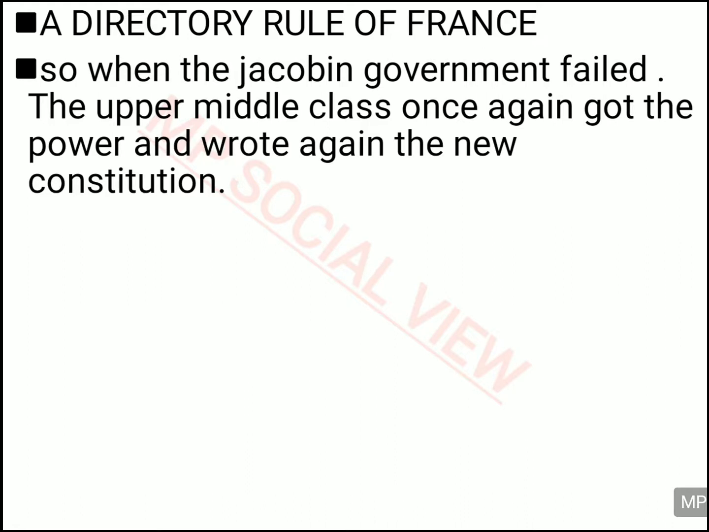In the Directory rule, what happened when the Maximilian government failed? Actually, the Jacobin Club failed because Maximilian was the leader of the Jacobin Club, and the Jacobin Club had members from the middle class. So the people started criticizing the middle class people, that because of your rule, because of your voting right, see what type of government had come to France. So these middle class people were discouraged, and now again the power came to the upper middle class. The rich people again got the power in France.